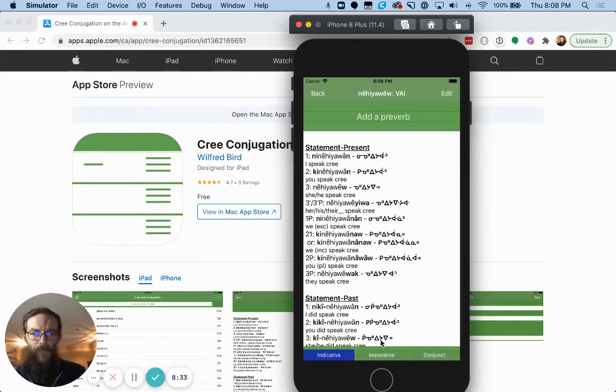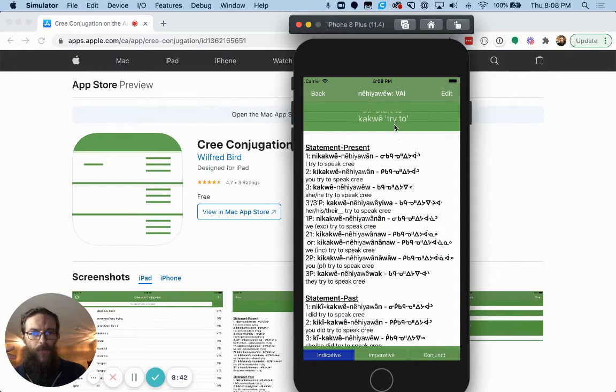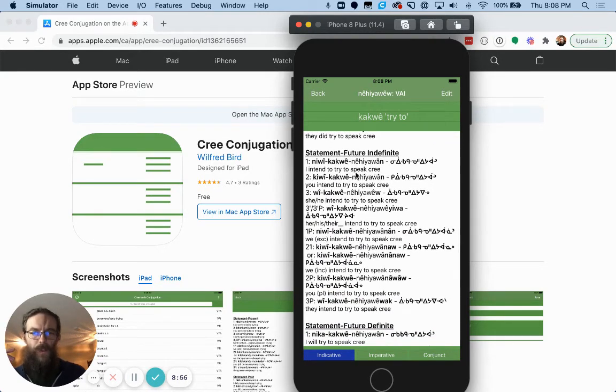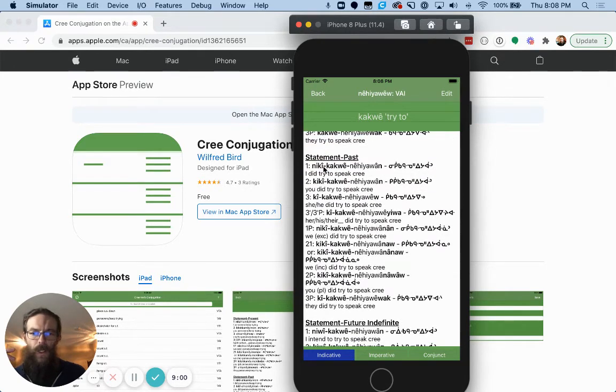And then, for a bonus, if you drag this little box here, you can add preverbs. You can add preverbs, kakwe, and it'll just pop in there. Nakakwe nêhiyawêwin, I try to speak Cree. If we go down here, Wikakwe nêhiyawêwin, I will try to speak Cree. Nigikakwe nêhiyawêwin, I did try to speak Cree. So you can change this up and learn different ways to say things.